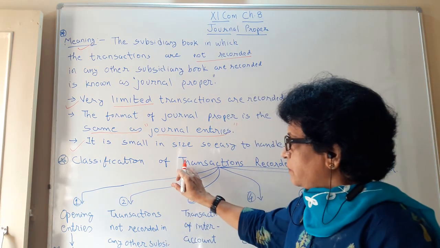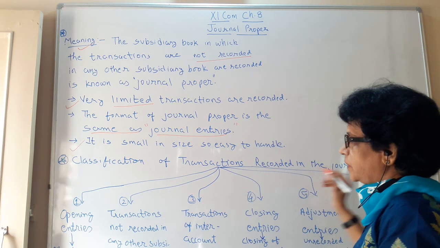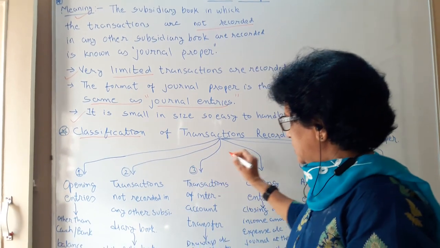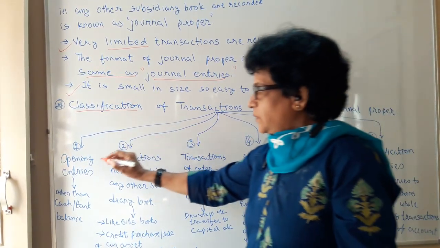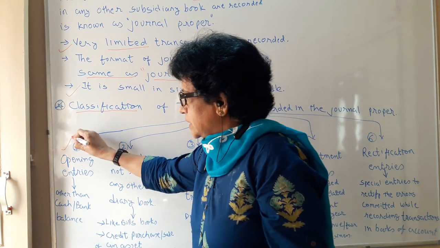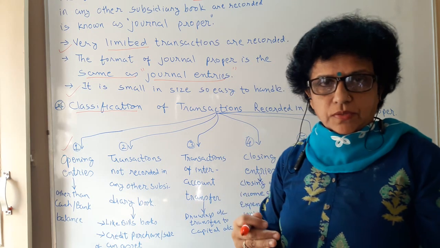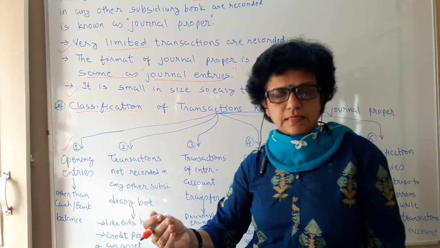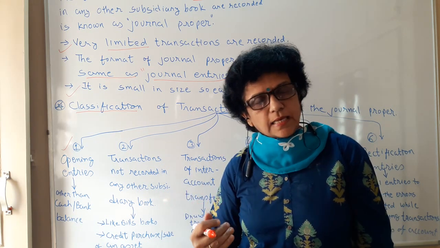Now let us see which types of transactions are recorded in journal proper. So the classification: how many types of transactions do we need to record in journal proper? Let us begin with the first, the opening journal entry. When you start your business, you are going to bring in various assets and you are going to have various liabilities.